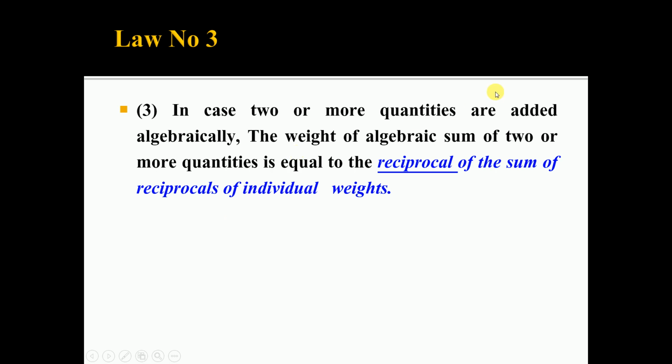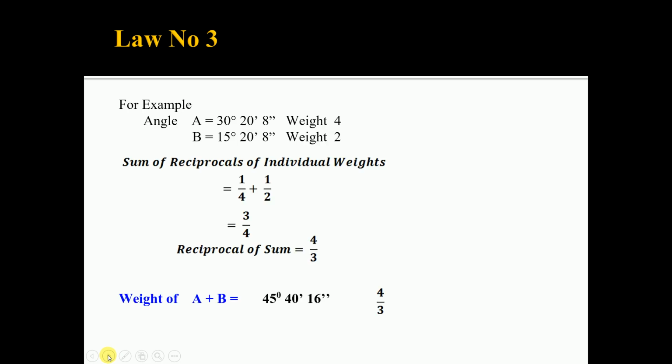In case two or more quantities are added algebraically, the weight of the algebraic sum of two or more quantities is equal to the reciprocal of the sum of the reciprocals of individual weights. That's why the weight of this result is 4 by 3.